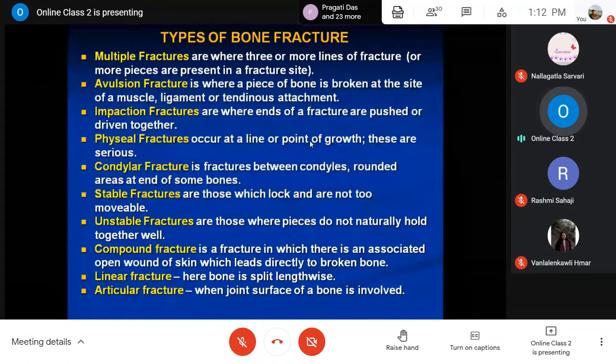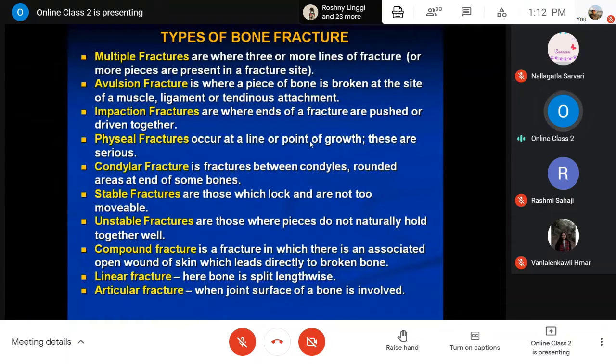Okay, then stable fractures are those which lock and are not too movable. Okay, meaning after the fracture they have been locked and it is very difficult to move. Okay, so stable fracture. Then unstable fractures are those where the pieces of the fractured bones do not naturally hold together, meaning with one another.